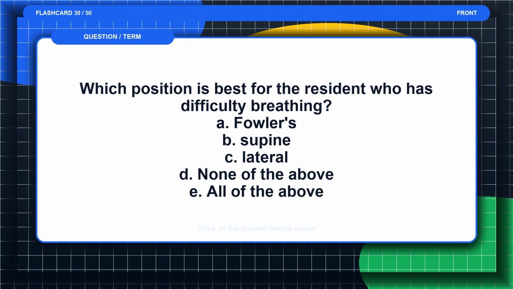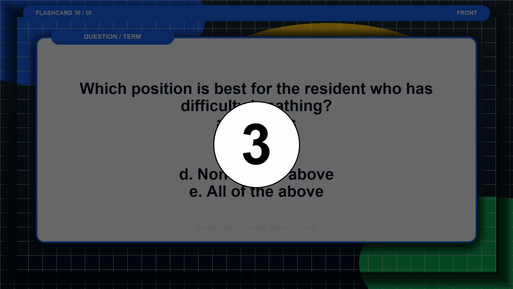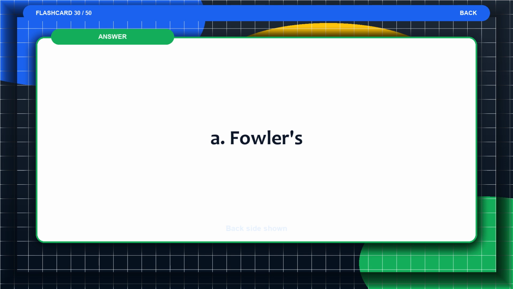Flashcard 30. Which position is best for the resident who has difficulty breathing? A. Fowlers. B. Supine. C. Lateral. D. None of the above. E. All of the above. Think of the answer before the reveal. The answer is A. Fowlers.